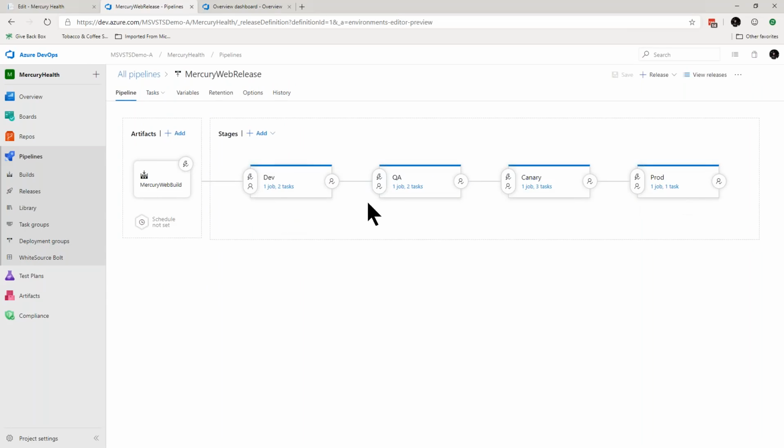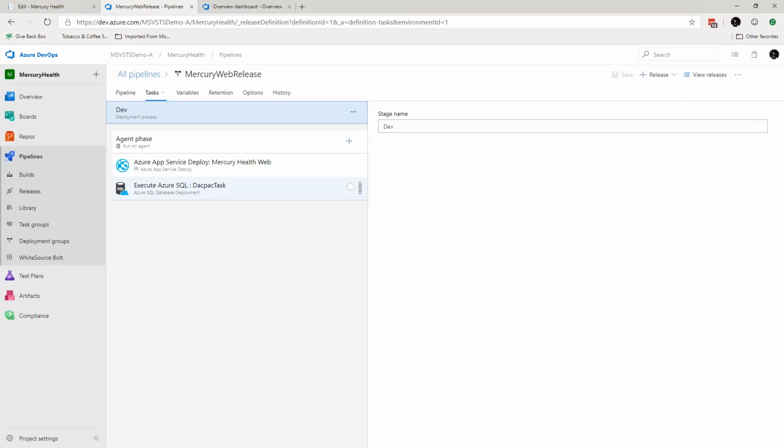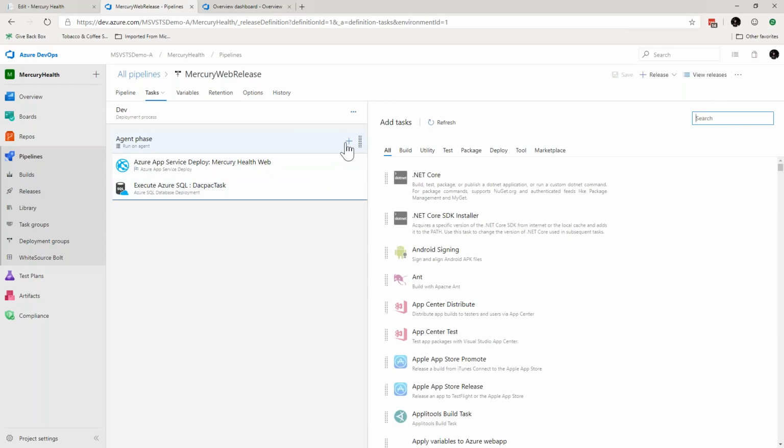So you set up these environments, and after you decide what your environments are, you would jump into each individual environment, and now you would add the tasks that you would need to deploy your application into that particular environment. So in my case, I'm deploying my app into Azure App Service, and I'm going to deploy my database changes using a DACPAC task. Right? Once again, fully customizable. You can make this do anything, just like the build, by adding and removing tasks.